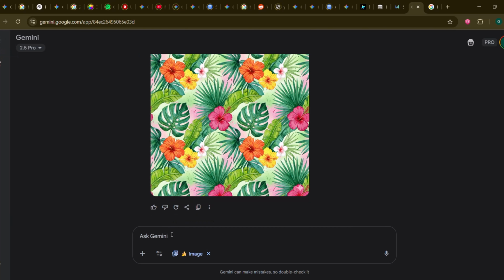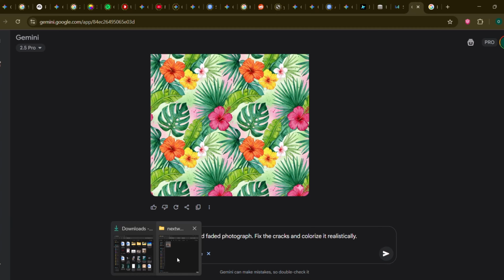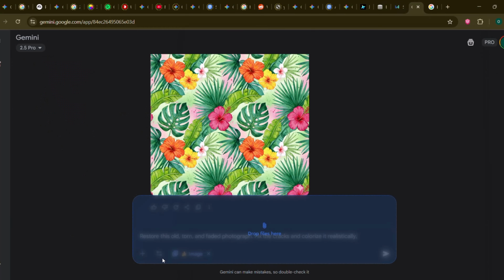20. Photo restoration enhancement. Got an old, damaged family photo? Scan it and let Nano Banana work its magic. Restore this old, torn, and faded photograph. Fix the cracks and colorize it realistically.